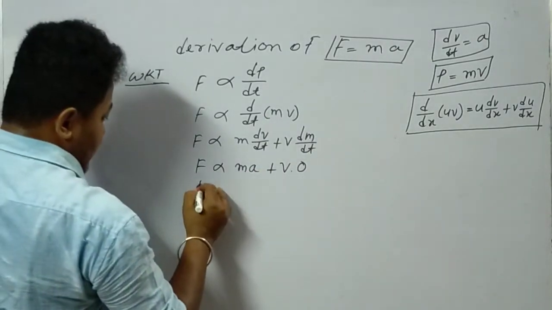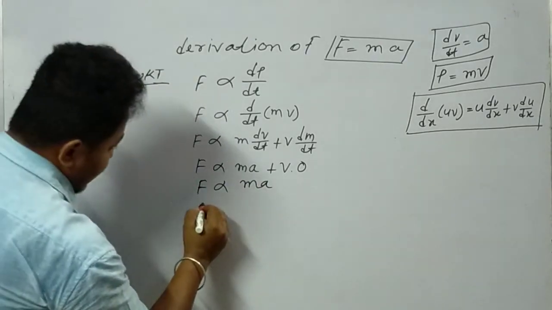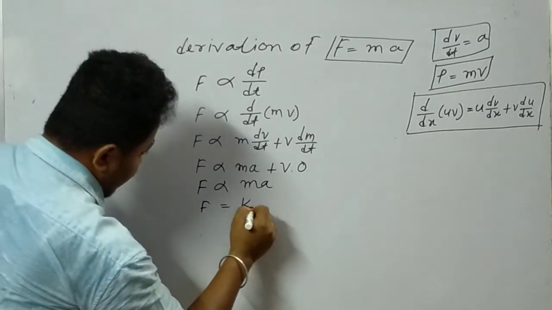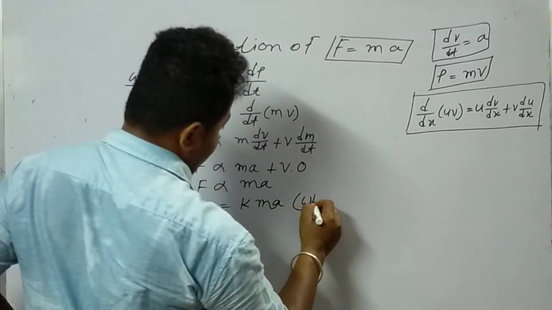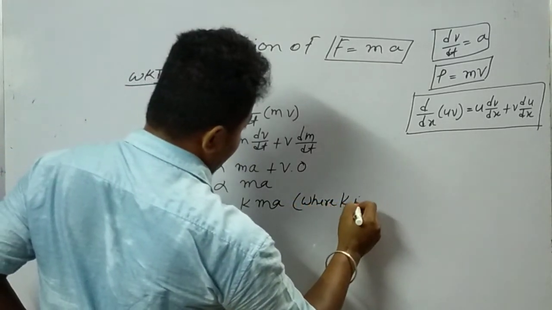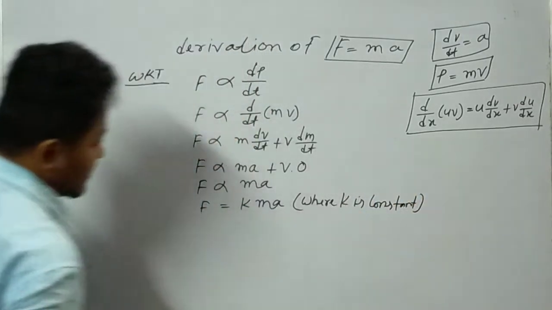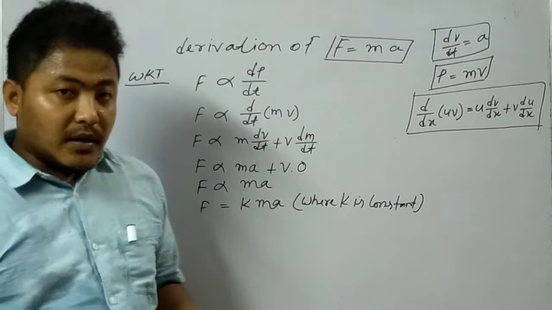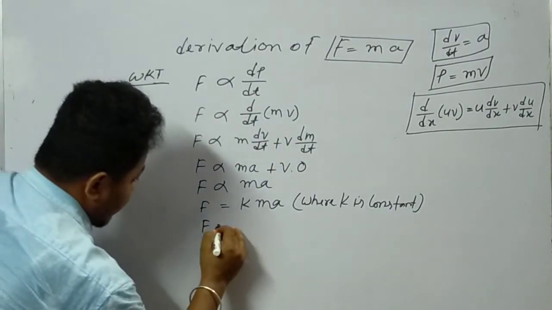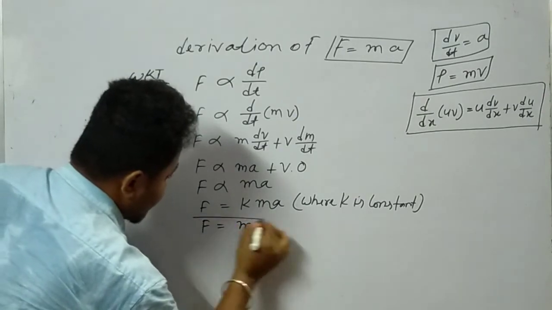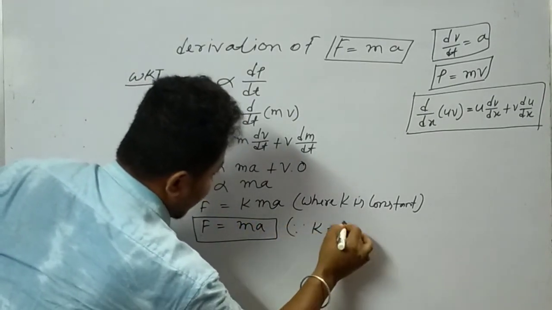So in this case F will be proportional to ma. Now I can take a constant: F is equal to kma, where k is a constant, and in the SI system the value of k is always 1. So we can write F is equal to ma, hence proved, since k is equal to 1.